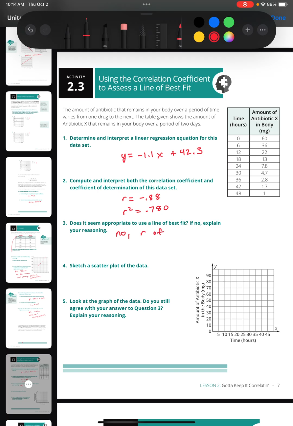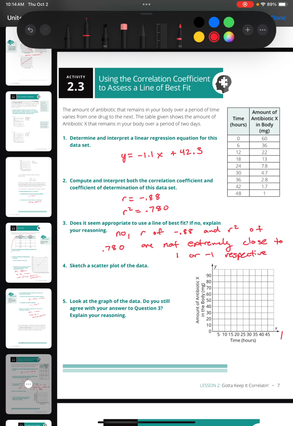An r of negative 0.88 and r squared of 0.780 are not extremely close to 1 or negative 1, respectively.